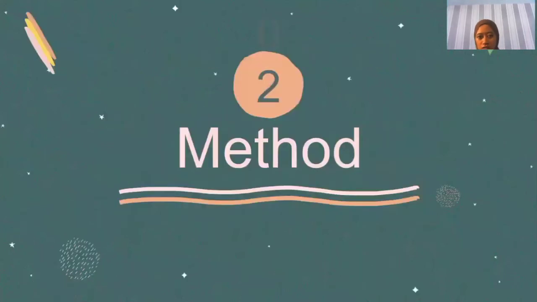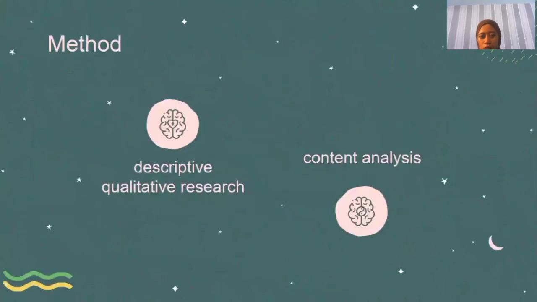The next is the method. The researcher used descriptive qualitative research to investigate the problem. The objective of the study was to describe the sense relations used in the poem A Dream Within a Dream written by Edgar Allan Poe. The researcher used content analysis as the technique of collecting data, identifying the sense relations, antonym and synonym.